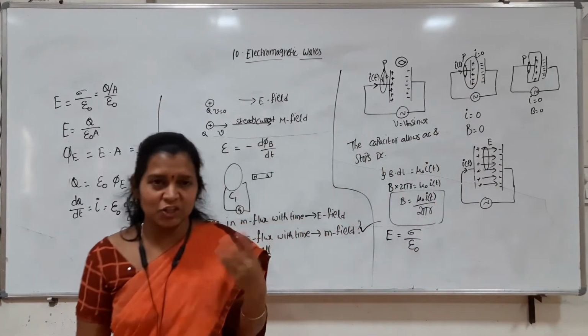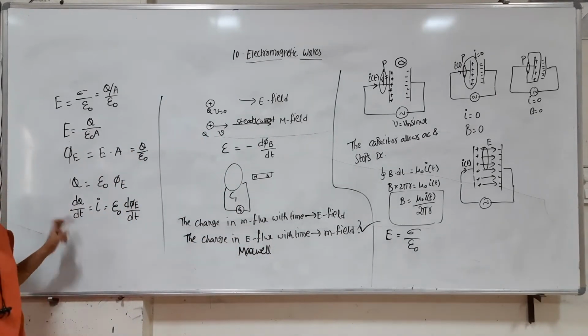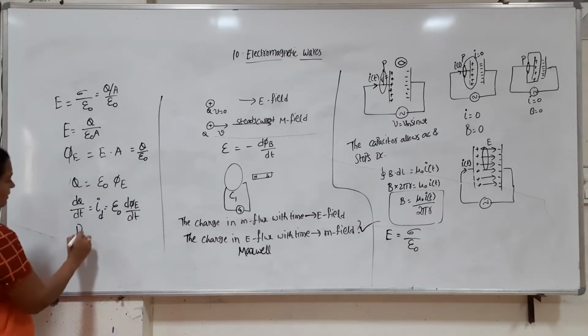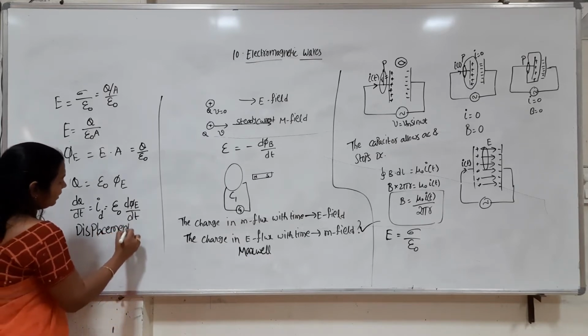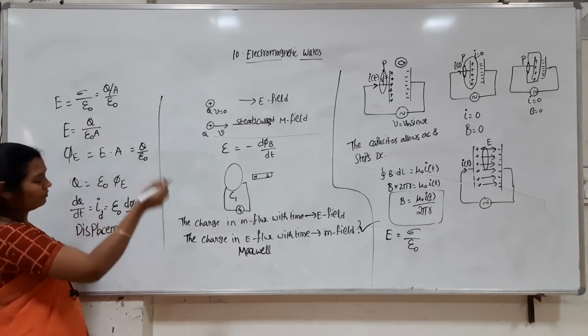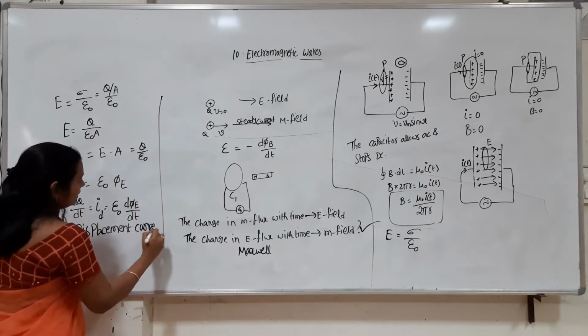The electric flux is changing with time, that is responsible for this current, and that current we call displacement current. Maxwell proved the existence of this current. So this is also called the displacement current or the Maxwell current.